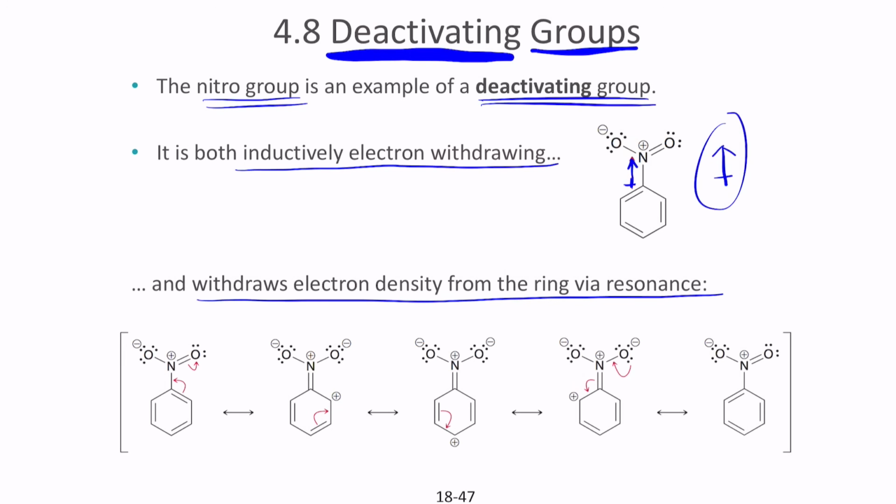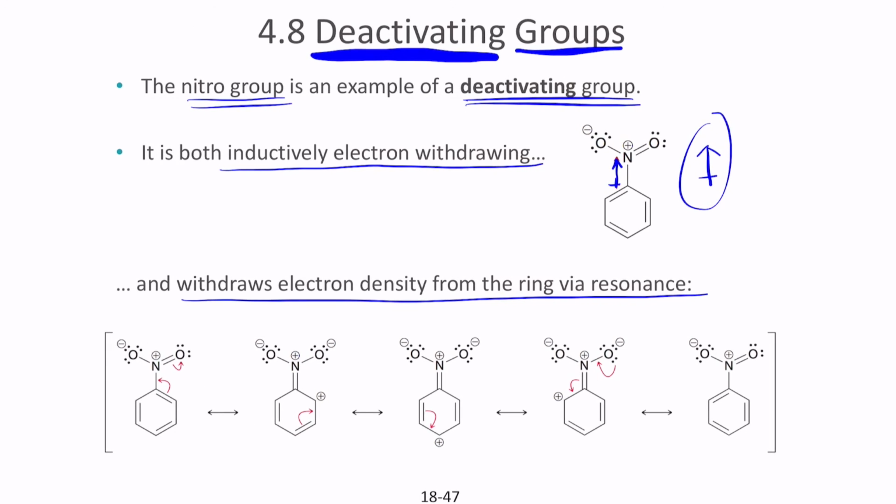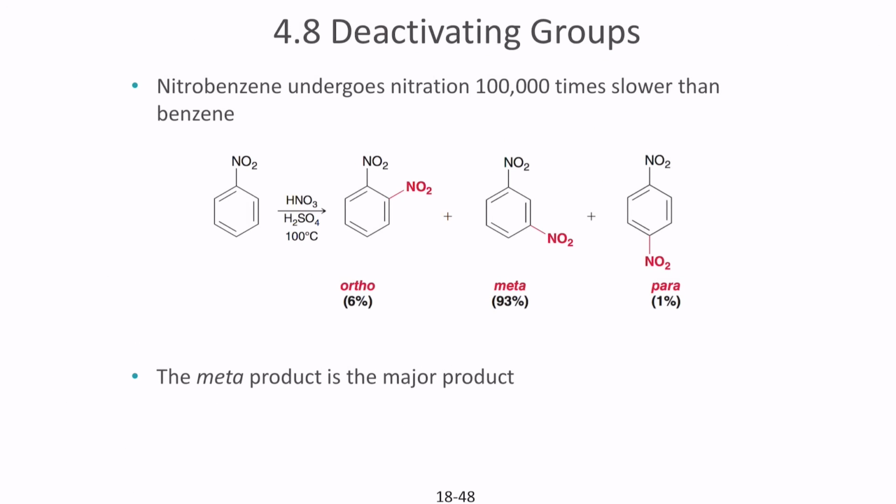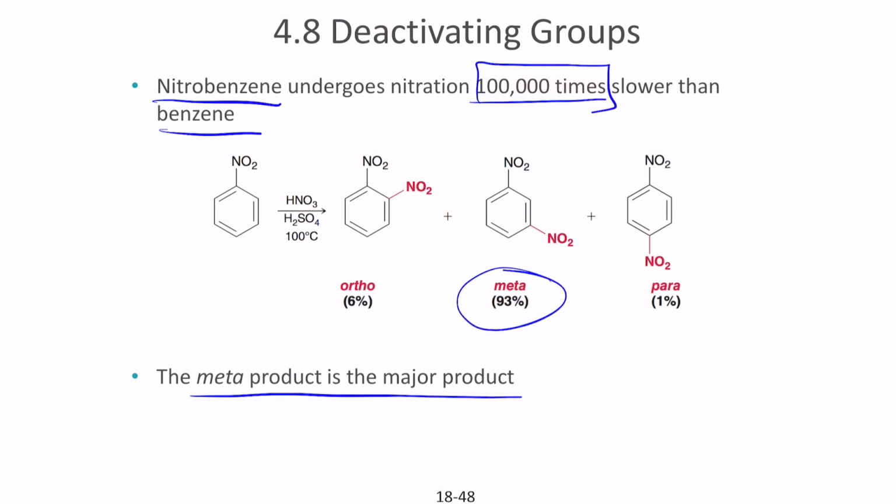So a deactivating group will never create a positive charge on the carbon that's unstable. It will always direct to the carbon that's most stable, which means that it's more meta-directing than anything else. So nitrobenzene undergoes nitration 100,000 times slower than benzene. The reason mainly is that for further nitration, the meta product will always be the one that forms, and it takes longer as well, since you have to have high temperatures for it to undergo further nitration.